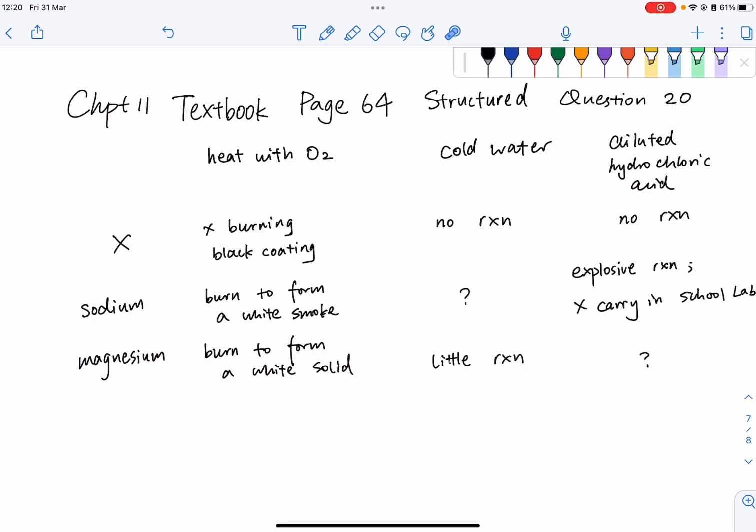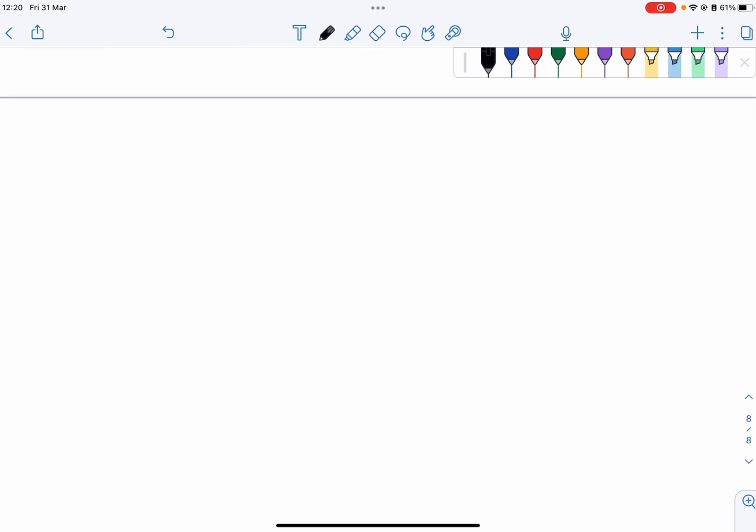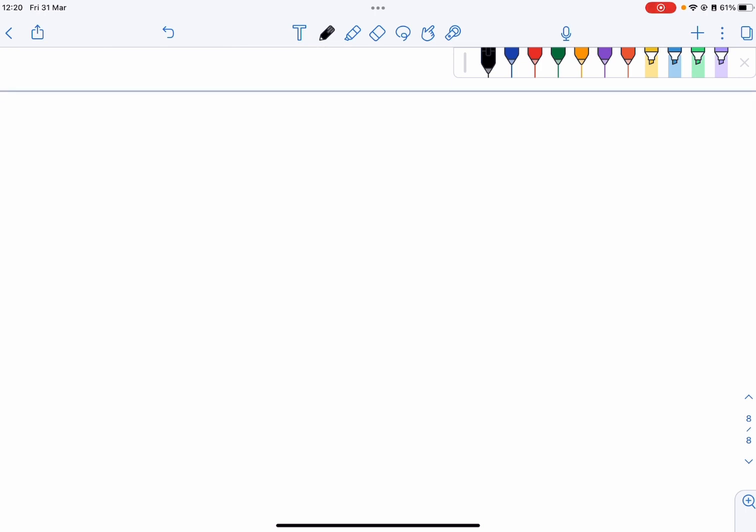Let's look at the first one. It says it's not burning, but there is a black coating that is formed, right? So let's recall our memory from tutorial 2. I've written a table for you to list the color of the metal itself and also the color of the metal oxide.